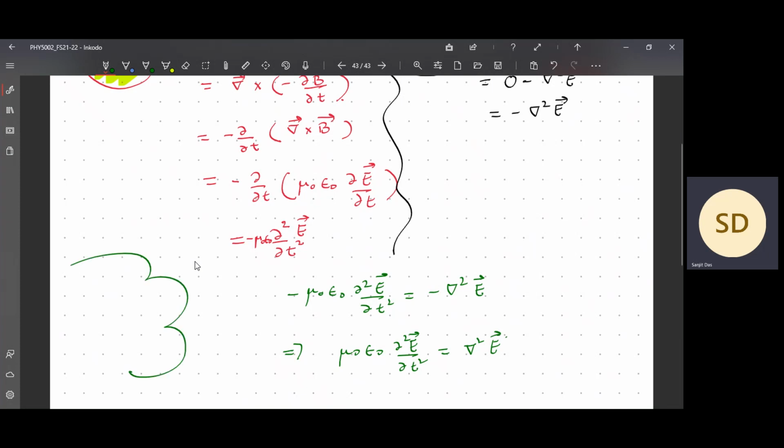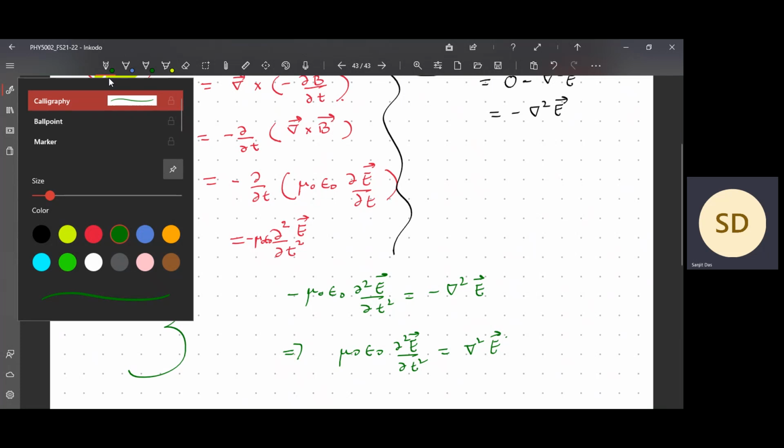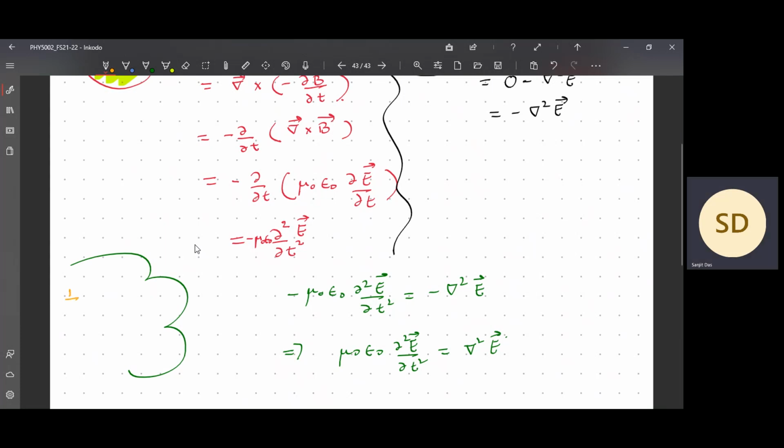I'll write it here to remind you. The scalar wave equation is 1 by v square dou 2 f by dou t 2 equal to the Laplacian of the scalar function f. Now see, if you replace the scalar function f by the vector field E, that almost looks like this, provided I identify mu naught epsilon naught with 1 by some velocity square. If I identify that, then both are the same.